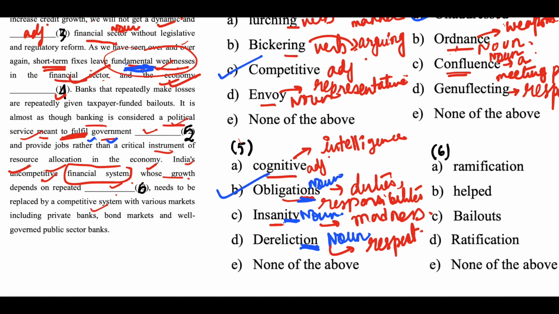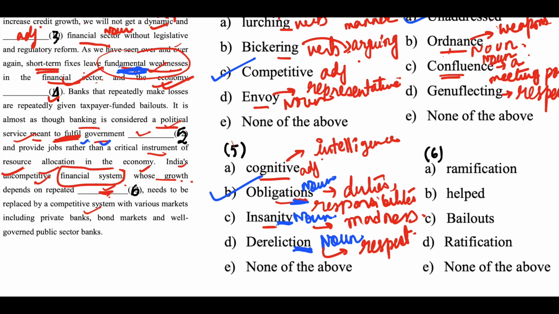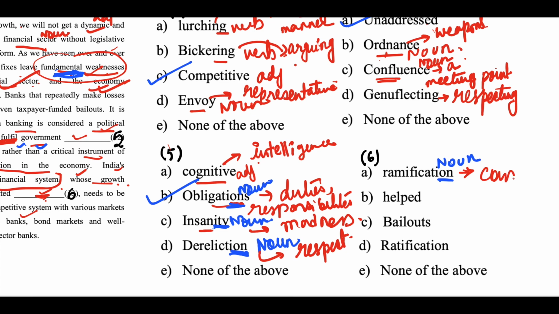Uncompetitive means what? Which is not up to the mark, which is not good enough. Whose growth depends on repeated dash. A financial system which is not good. The growth of such a financial system depends on repeated dash. Ramification, helped, bailout, ratification. So the correct answer, okay, now let's understand the meanings. Okay, ramification. Ramification is a noun, ends in I-O-N. So this is a noun. Okay, the meaning is ramification means consequence.